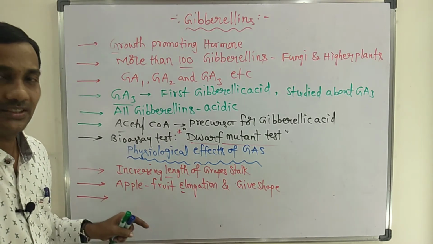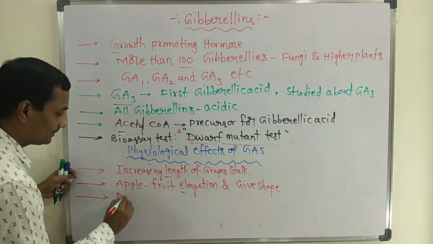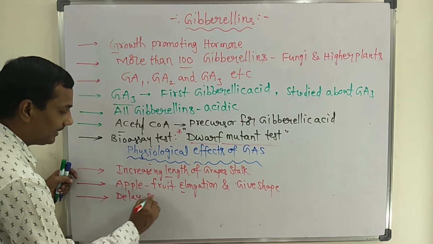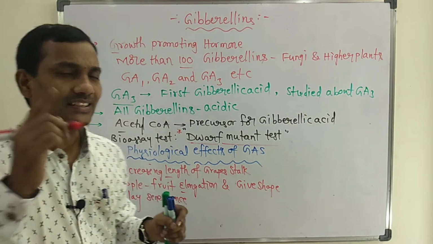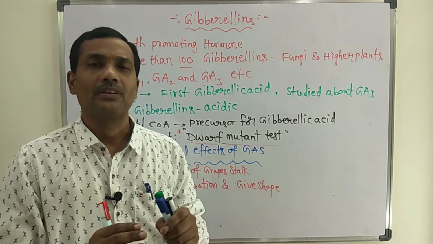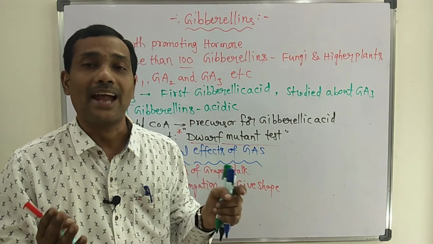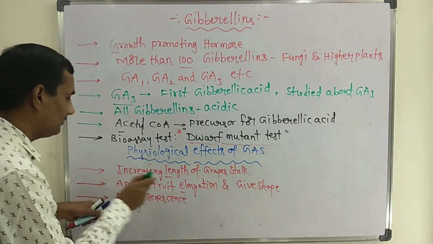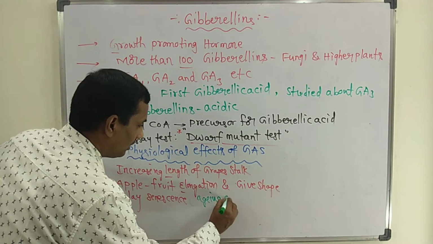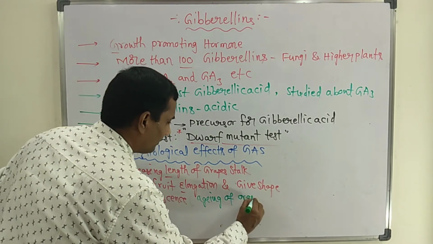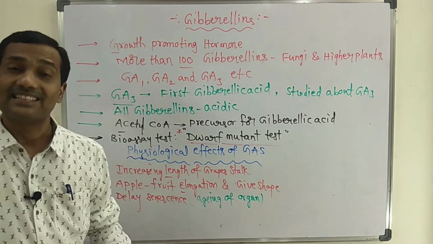Another important function: gibberellic acids delay senescence. The meaning of senescence is important. Aging of the plant organ, that is the meaning of senescence. Aging of an organ is called senescence.